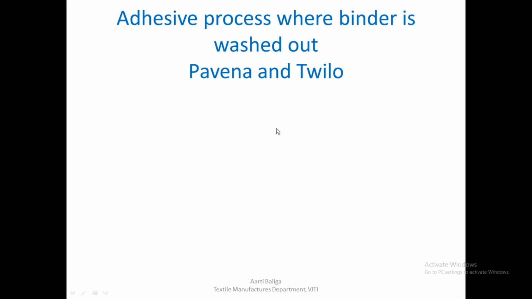So what are the adhesive processes where the binders are washed out? We already know one is Pavina, one is Twilo that we have just seen. In Pavina, the only difference is that here we are using a binding agent, whereas in Twilo we are using adhesive fibers blended into the draw frame sliver that we feed into the machine.